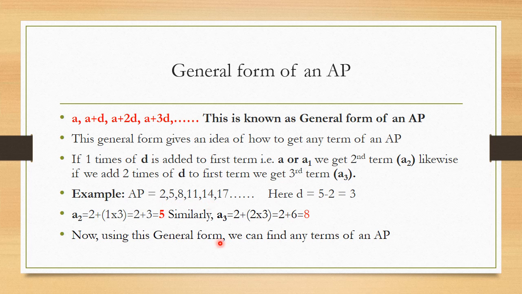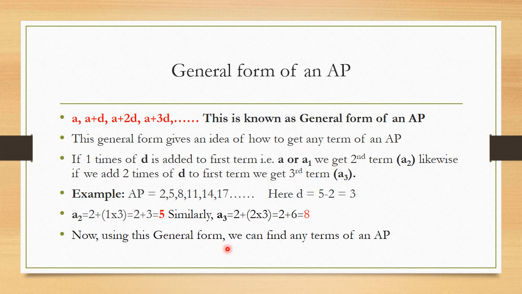Similarly, let us verify with the third term. If I add 2 times d to the first term, I am going to get the third term. Let us see here. I am adding 2 times d, that is 3, to the first term, that is 2. So when I do this, 2 plus 6, I am getting the answer as 8. Again you can see that the third term in this AP is 8.